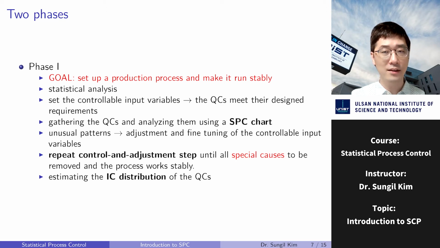And then gather and analyze the QCs using an SPC chart. If unusual patterns are detected, we adjust and fine-tune the controllable input variables of the process. We repeat such control and adjustment step until all special causes are removed and the process works stably. Finally, a clean set of data is used for estimating the IC distribution of the QCs.